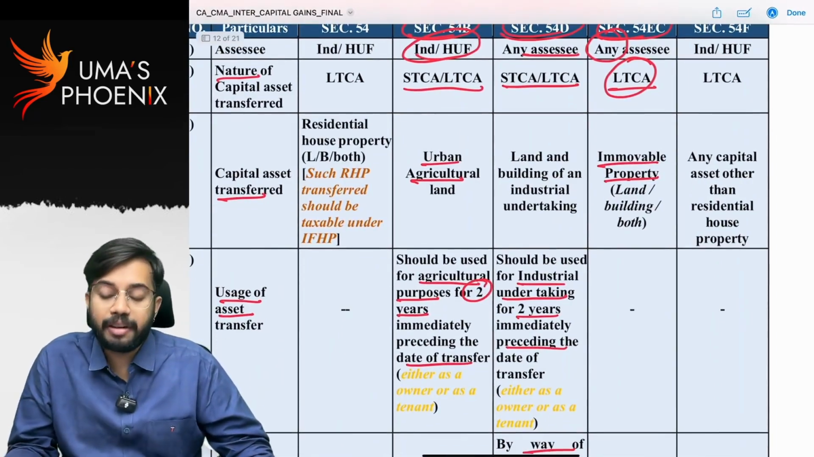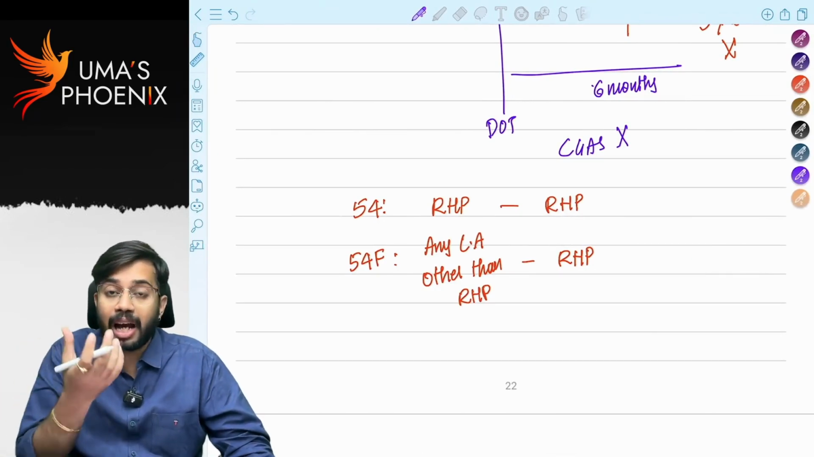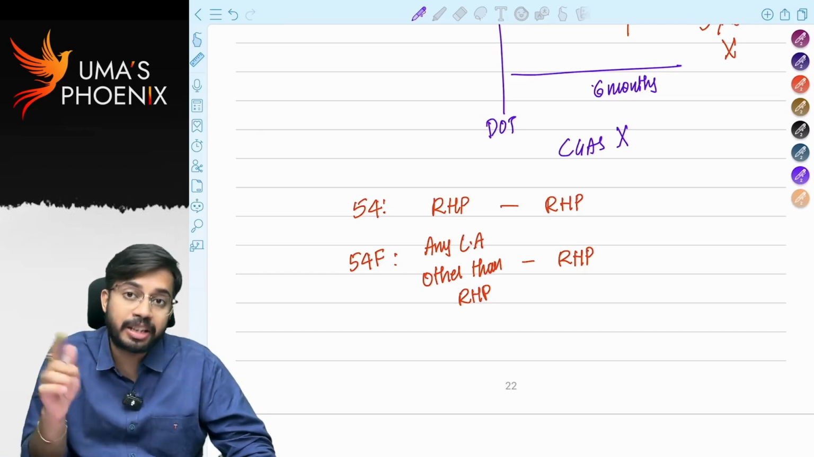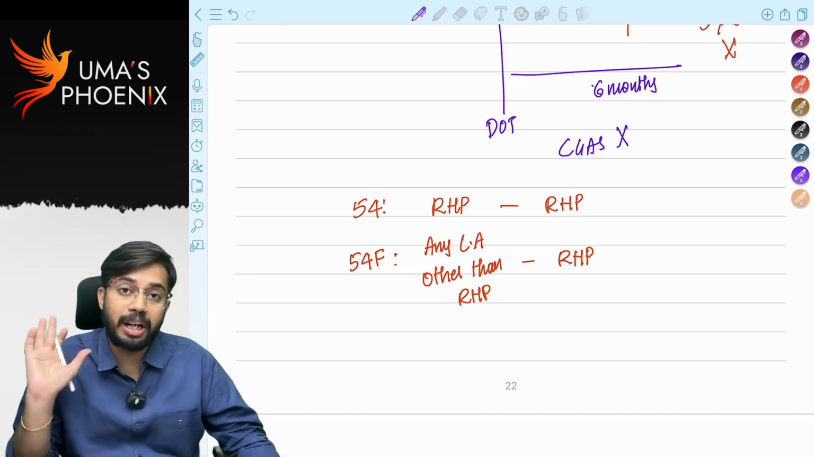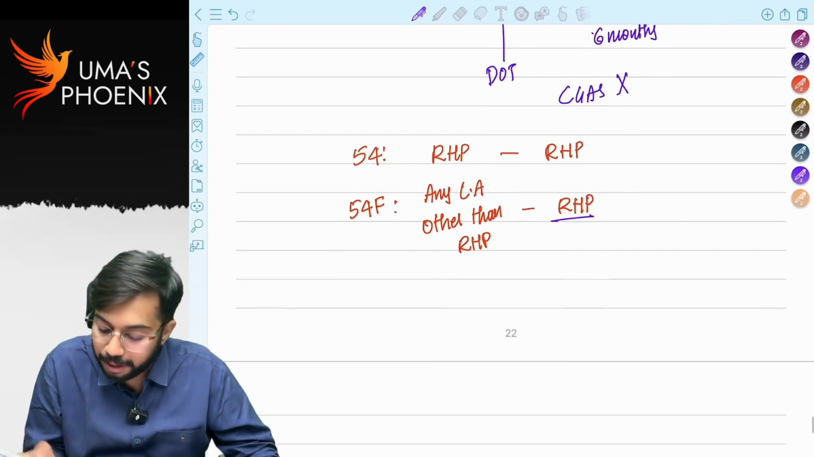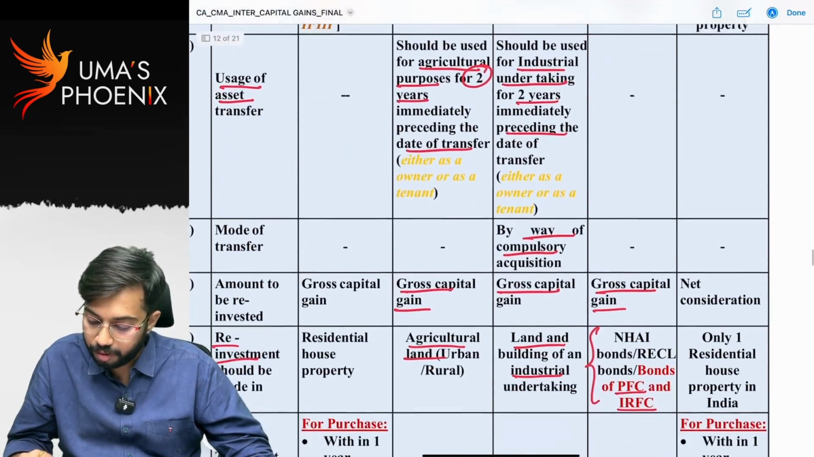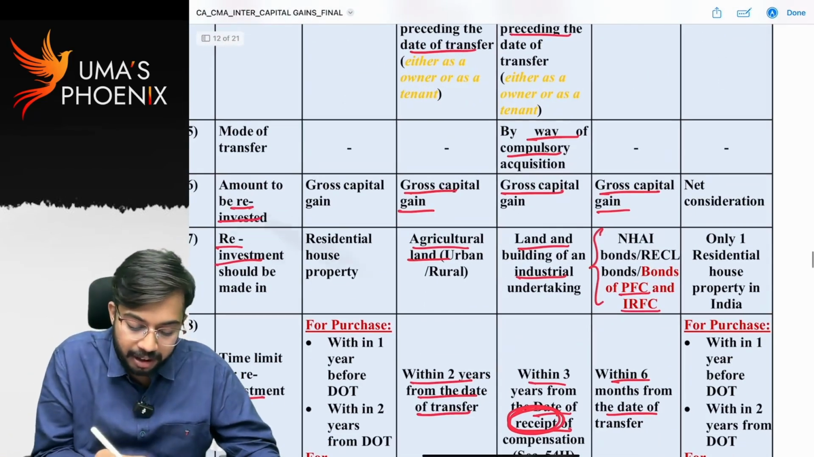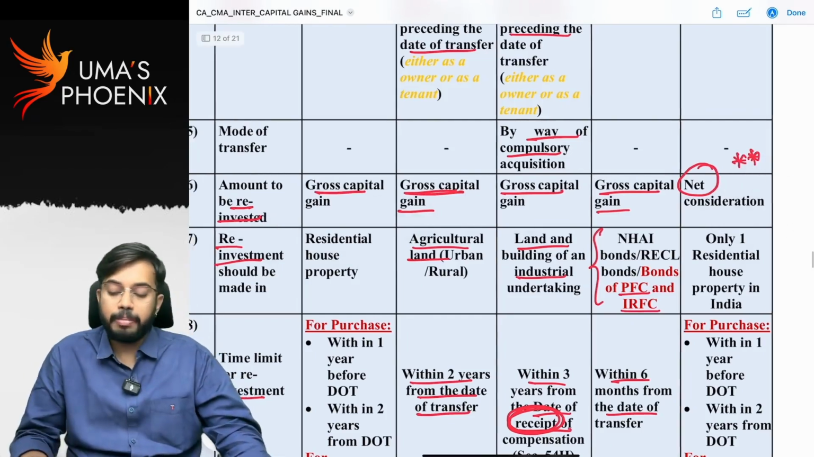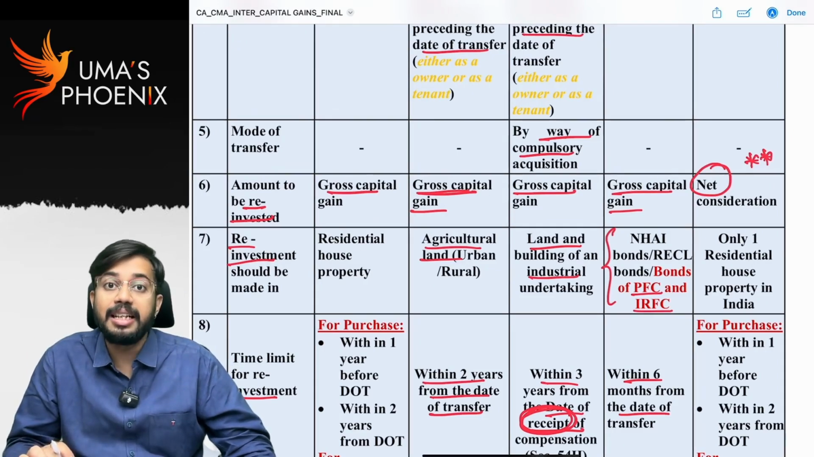Who can claim exemption under 54F? For example, I am selling gold. On sale of gold, I got capital gain. If net consideration on such a sale is reinvested in residential house property, I can claim exemption under section 54F. Is it clear? So any capital asset other than residential house property to residential house property. Amount required to be reinvested, very important, is net consideration. For previous sections, amount required to be reinvested is gross capital gain. For section 54F, amount required to be reinvested is net consideration.